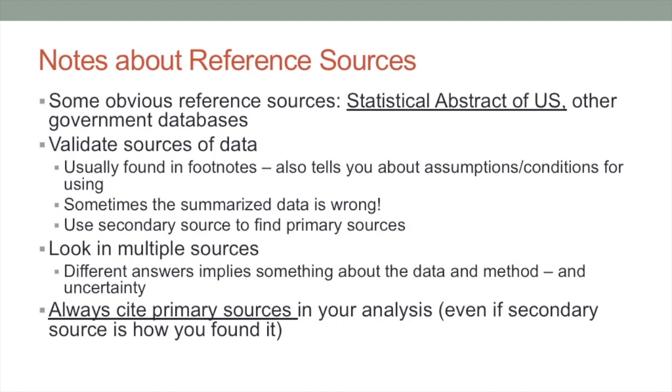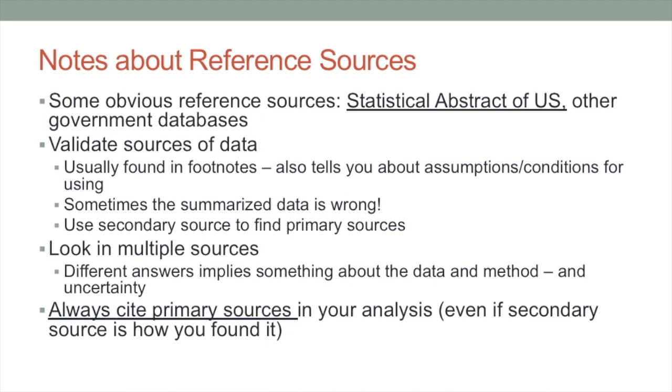Just some notes about reference sources. There's some obvious reference sources. I'm going to show you one, the Statistical Abstract of the United States, and there are many government databases that can be used. But even with these, you always want to validate those sources of data. So look in the footnotes. This will also tell you something about the assumptions or the conditions for using the data. And sometimes the summarized data is wrong. So these databases or gathering places, sometimes they gather the information wrong.